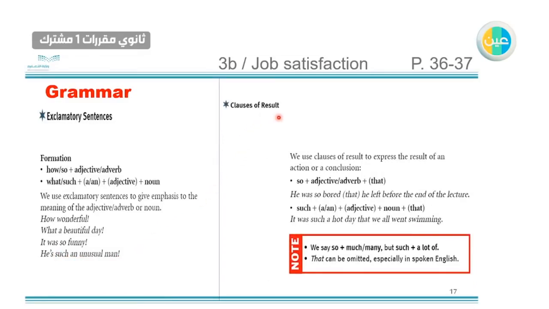Clauses of result. We use clauses of result to express the result of an action or a conclusion. This is the main reason why we use clauses of result. We use so plus adjective or adverb plus that. He was so bored that he left before the end of the lecture. So why did he leave before the end of the lecture? Because he was so bored. This is the reason.